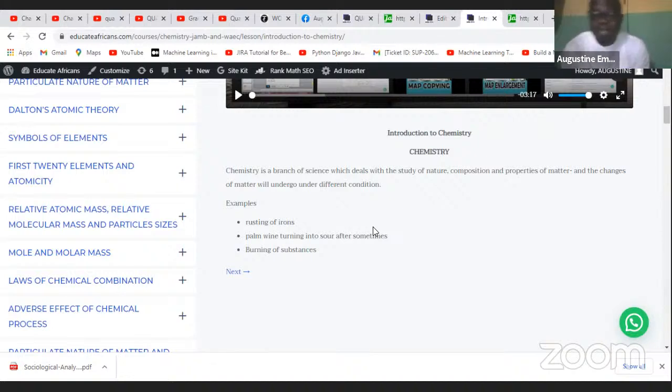So all these are examples of chemistry happening in nature. And for you as a student, you should be able to explain all these things. And you cannot explain them if you don't have the knowledge of chemistry. That is why we are taking our time to study chemistry, because at some point, you're going to find yourself in situations where you have to explain all this. Okay, so that is good. That is the basic introduction to chemistry.